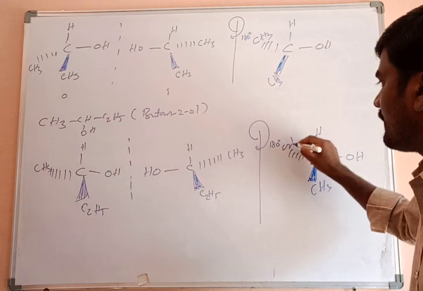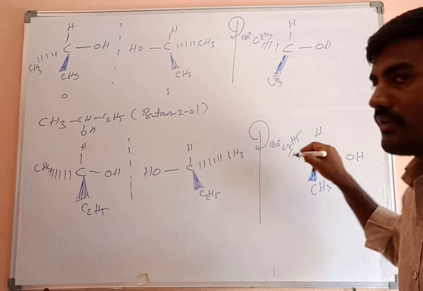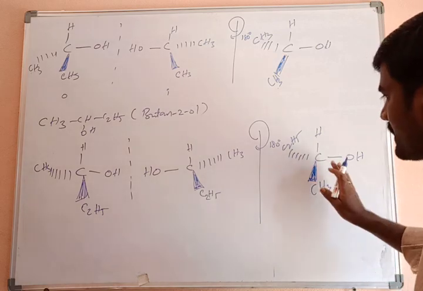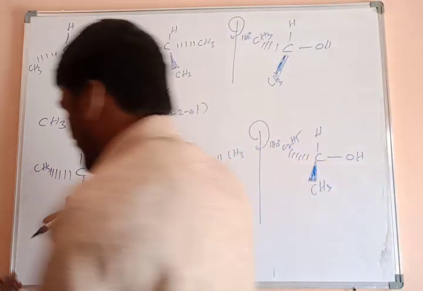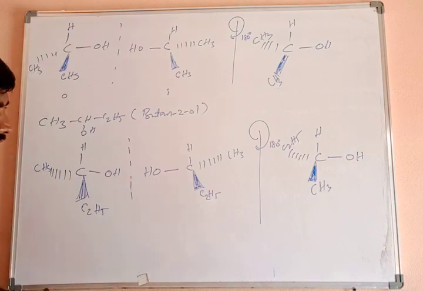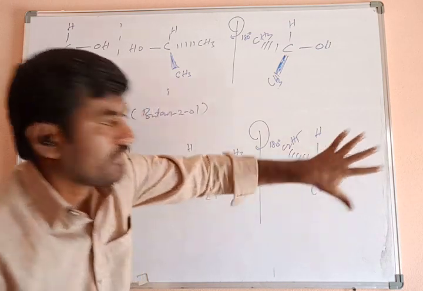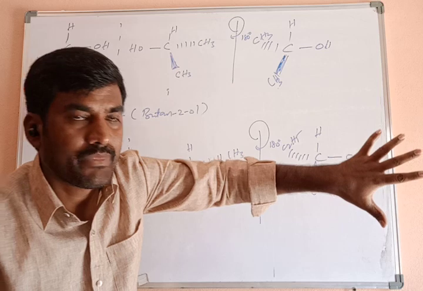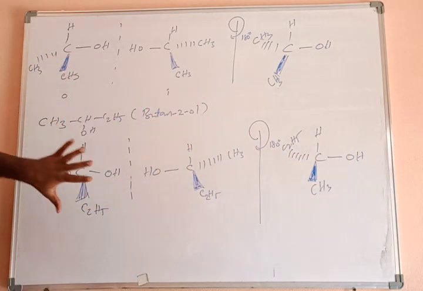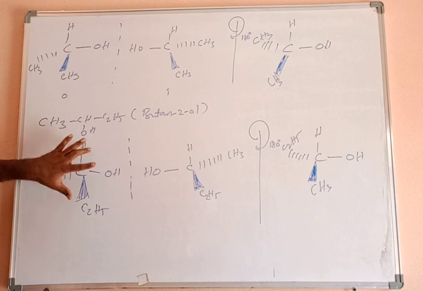What about here? Here, with two CH3 groups, one is present on the wedge bond and another one on the dash bond. When it is rotating 180 degrees, this CH3 group which is present on the wedge bond went into the dash bond, inside the plane, and the one which was inside the plane comes out, above the plane.